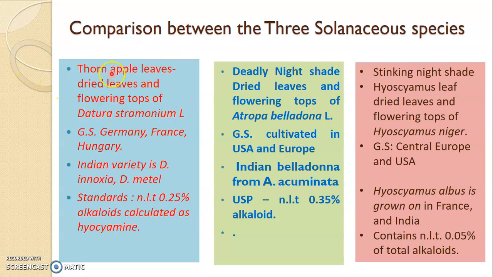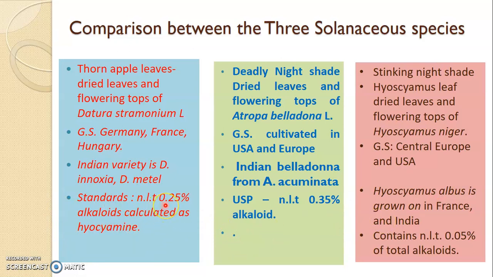Further, let's see the synonyms. We have thorn apple leaves for Datura stramonium, deadly nightshade for Atropa belladonna, and stinking nightshade for Hyoscyamus niger. They all come from European countries. The Indian variety of Datura stramonium is Datura metel, of Atropa belladonna is Atropa acuminata, and of Hyoscyamus niger is Hyoscyamus albus.